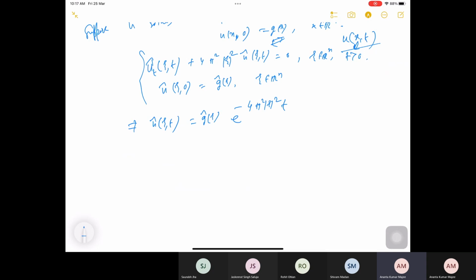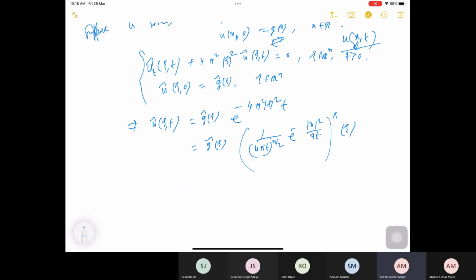Now this one I try to write down as a product, and later I will take the convolution. So this is g hat of zeta, and this part I can think of as 1 over (4 pi t) to the power n by 2 times e to the power minus mod x square by 4t, whole to the power hat, at zeta.